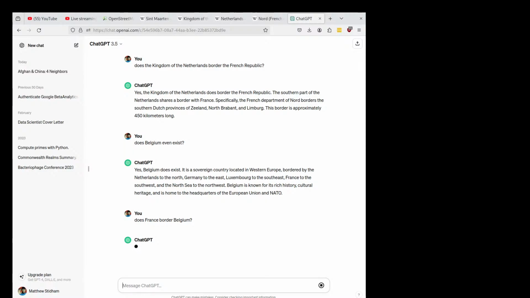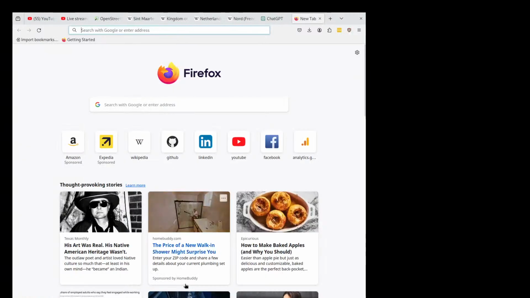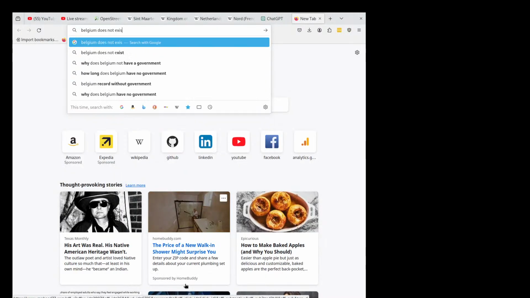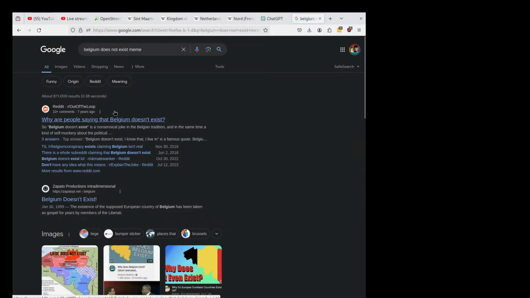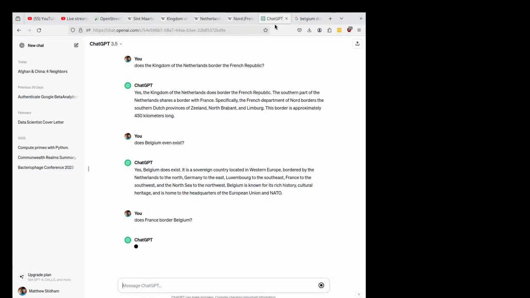Impressively wrong. Confidently wrong. I'm enjoying this a lot. It's 15 minutes of ChatGPT making an absolute fool of itself. Oh my god, it doesn't even say whether France borders Belgium. Does France border Belgium? Oh my god. Somehow, I think what has happened is that we've gone into the Belgium does not exist meme. Belgium doesn't exist. Belgium doesn't exist. Oh my god, the whole thing.